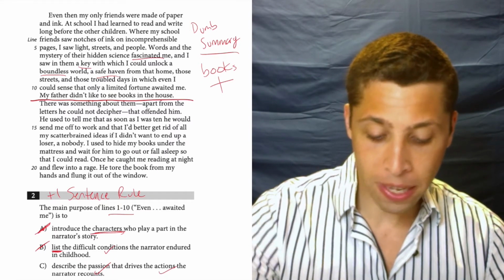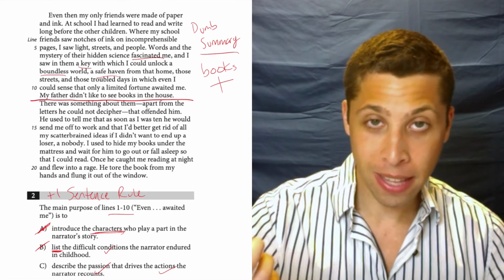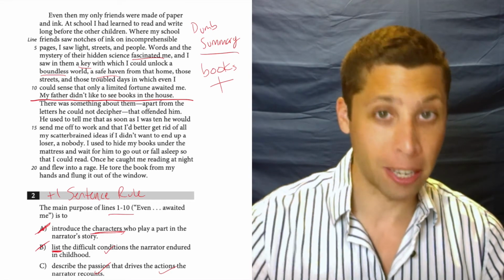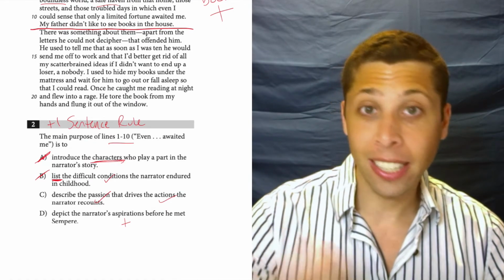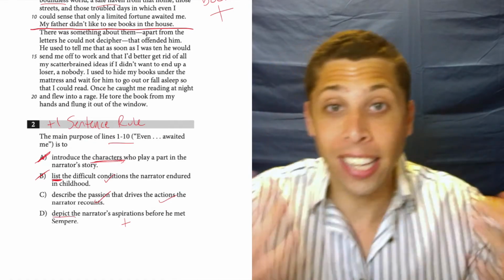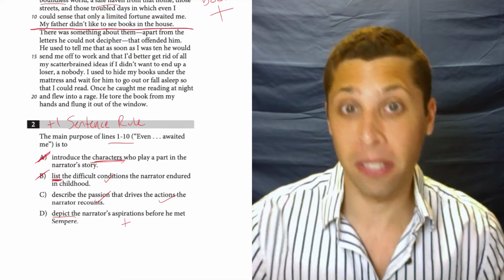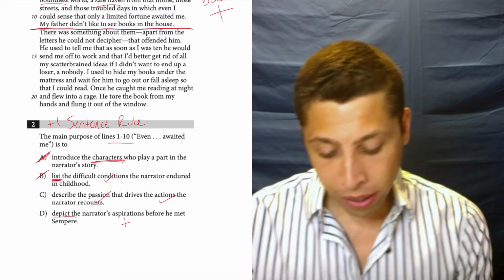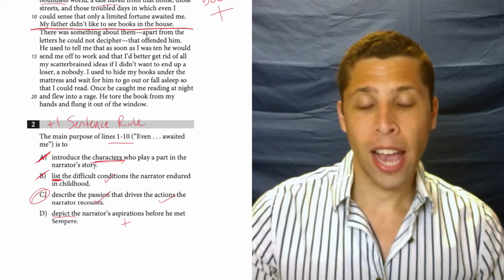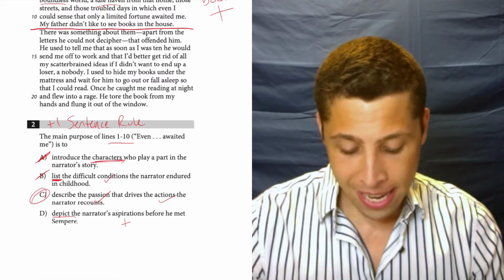So there's limited aspirations. Maybe the books are helping unlock some bigger aspirations. But again, kind of like with choice B, I'm not getting a list, I'm not getting a depiction, I'm not getting an explanation of what the specific aspirations are. So that's a problem. Whereas C is so general, and that's what makes it right.